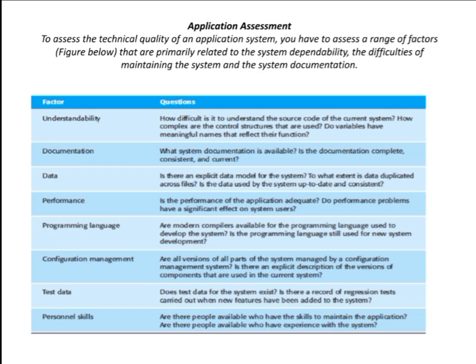If people are not there to maintain the application, I can say that the application is not that good, right? Also, people with experience should be there, then the application can be used very easily. If people with experience are not there, obviously we will face difficulties using the application. That's why skilled people are very important for your application. So based on these factors, I can decide whether the quality of my application is good, and whether it's easy to use or not.